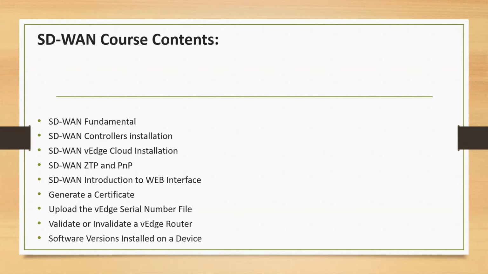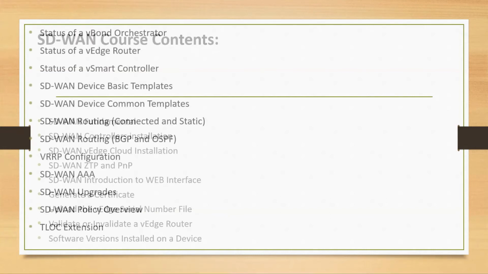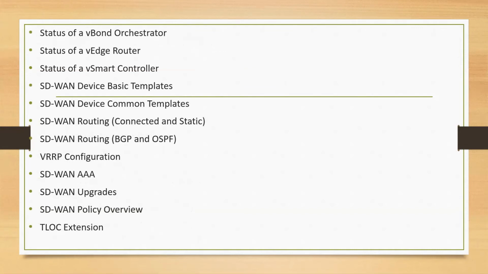Then we will talk about the existing software version installed, how to check those, and what is the meaning of the different software applied on which device. Further, we will talk about the vManage orchestrator, status of the vEdge routers, vSmart controller, and then we will move on to the templating side. So we have different types of templates.